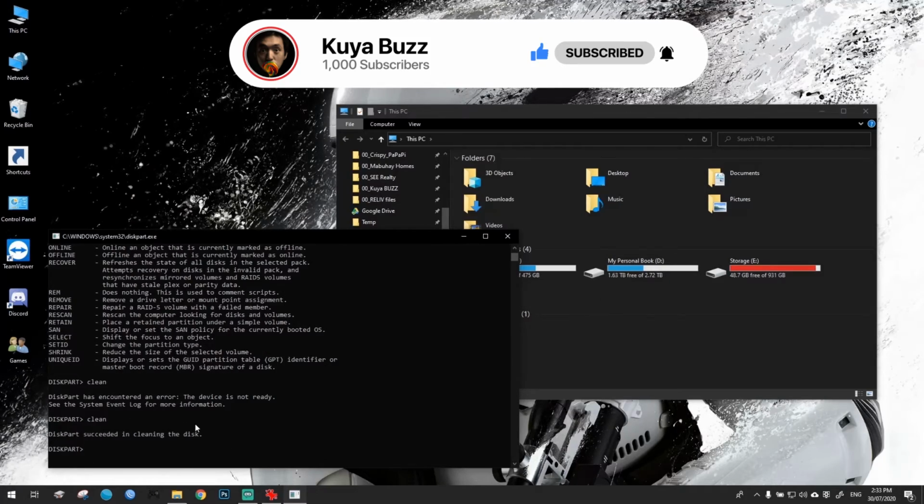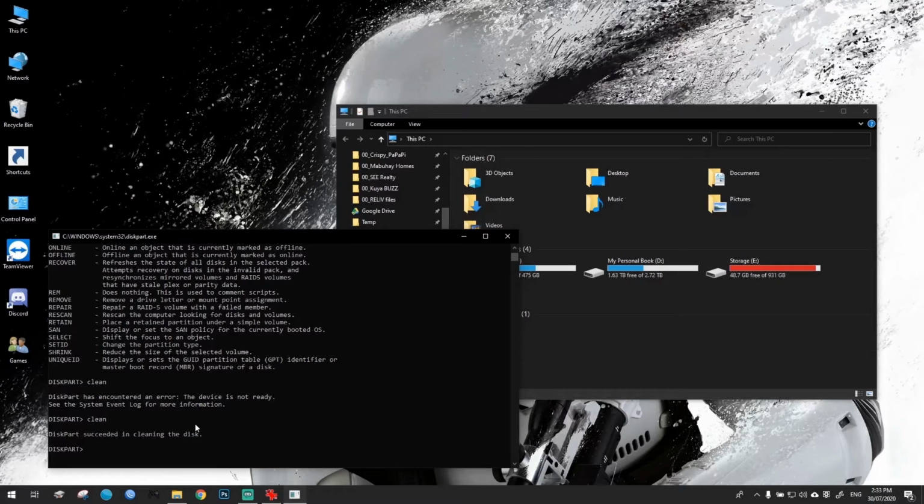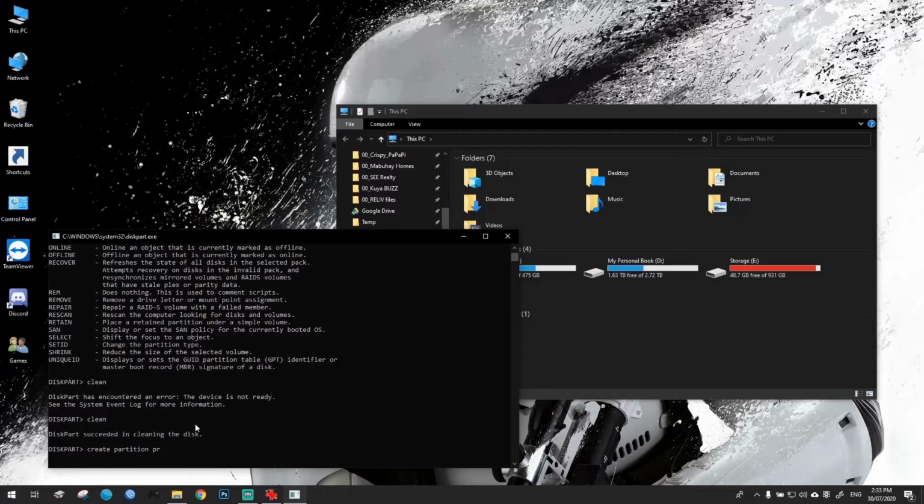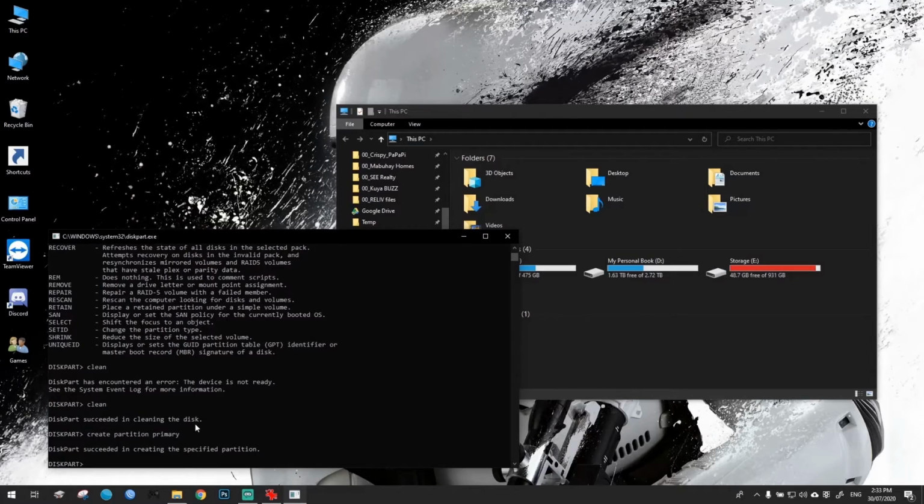Okay, as you can see, it succeeded in cleaning the disk. So now let's make a primary partition. Let's type in create partition primary. Okay, and format. Let's reformat it.